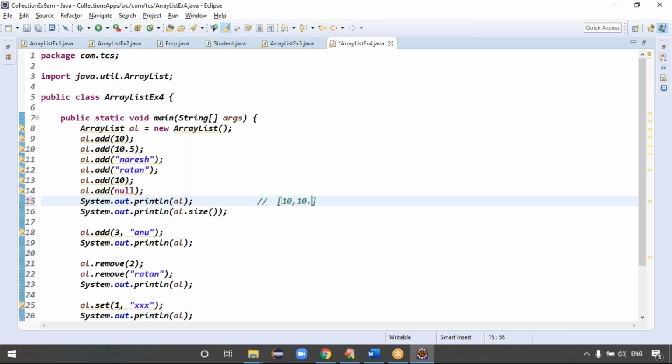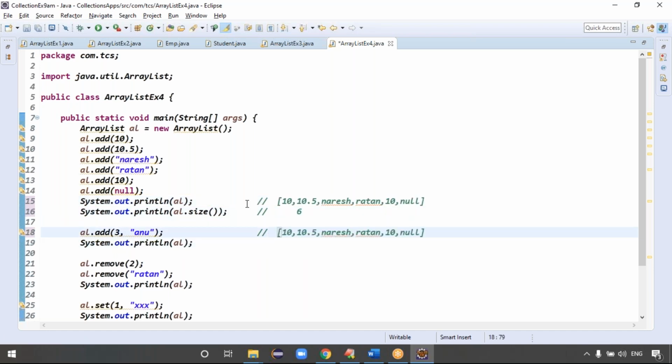10 insert is not present, right? 10.5. Yes, 10.5. Naresh, Ratan. Naresh, Ratan, 10, null, right? Size how much now? 3, 4, 6. Good.